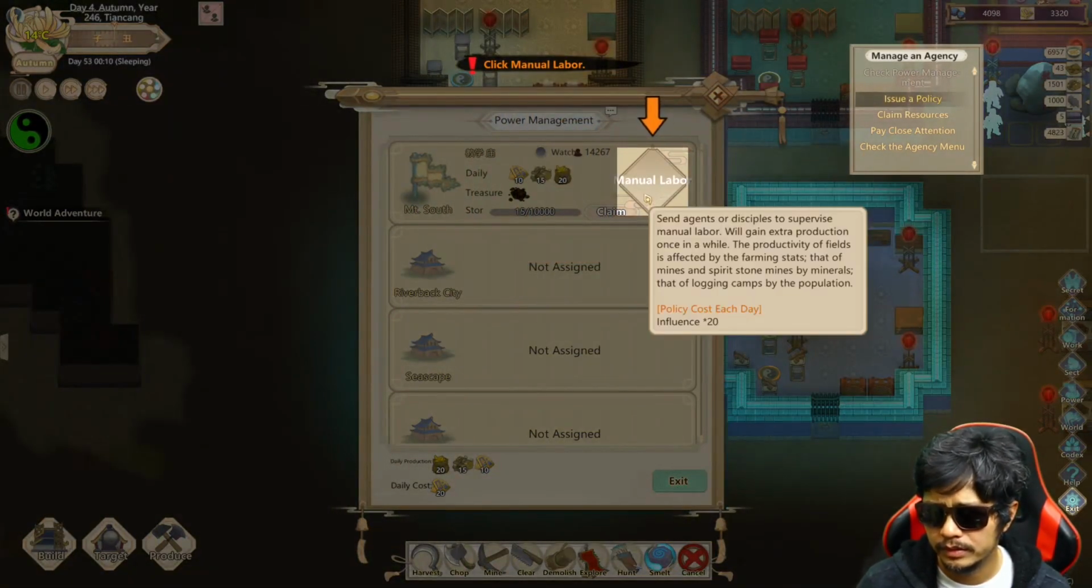Manual labor. Send agents or disciples to supervise manual labor. Will gain extra production once in a while. The productivity of the fields is affected by the farming stats, that of mines and spirit stone mines by minerals, and that of logging camps by population.